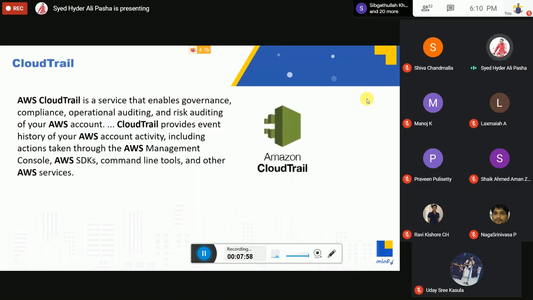And let's discuss CloudTrail. CloudTrail is a service that enables governance, compliance, operational auditing and risk auditing of your AWS account. In simple terms, organizations must have a way to record the activities that happen within your infrastructure as well as in your servers.